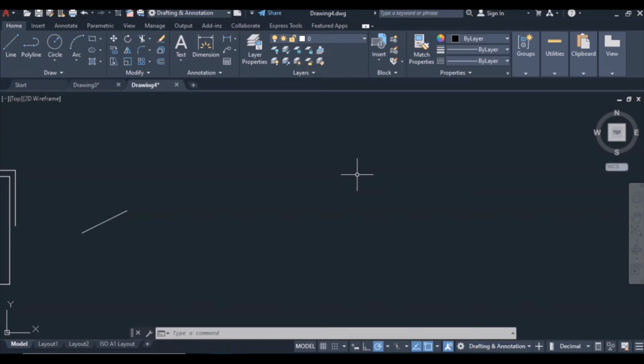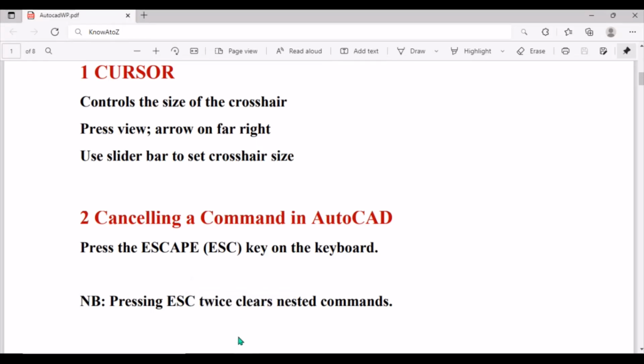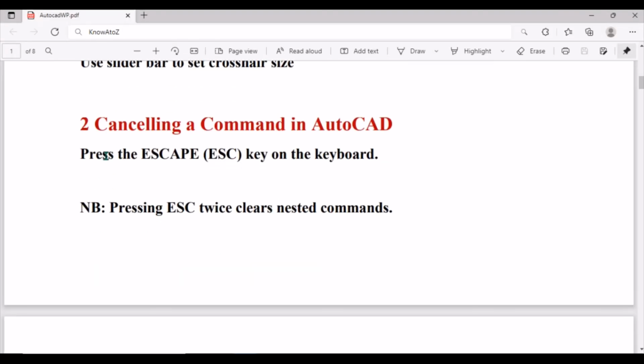When it has a small square at the center and a cross, it means it has no command. Okay, you have not selected any command. But when you select a command, like for example line, it will just appear as a cross with no square at the center. Okay, press escape. So for you to cancel a command, just press escape on your keyboard.